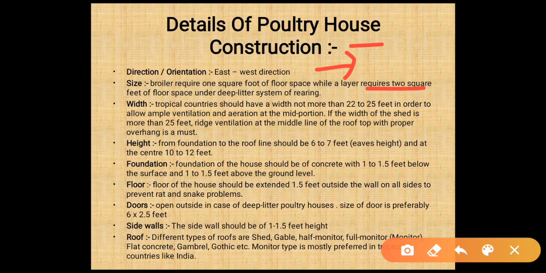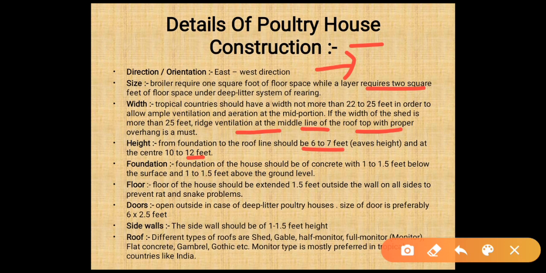Width. A tropical country should have a width of not more than 22 to 25 feet in order to allow ample ventilation and aeration at the mid portion. If the width of the shed is more than 25 feet, then ridge ventilation at the middle line of the rooftop with a proper overhang is a must. Height. From the foundation to the roof line should be about 6 to 7 feet, and at the center there should be 10 to 12 feet of height.